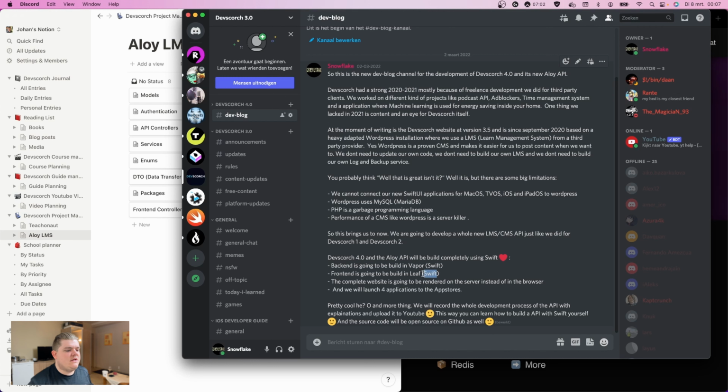And this means that the front end is going to be rendered on the server, so on the Devscorch web server. Pretty cool. This actually means that we have to upgrade our server. At the moment of speaking, it has 8 cores and 32 gigs of RAM, and we're actually going to upgrade that. I hope to upgrade it to an AMD Epyc.